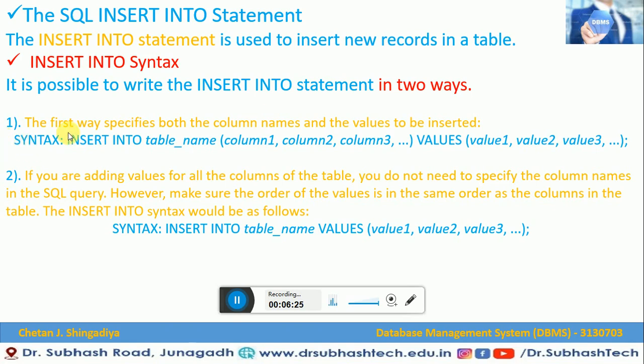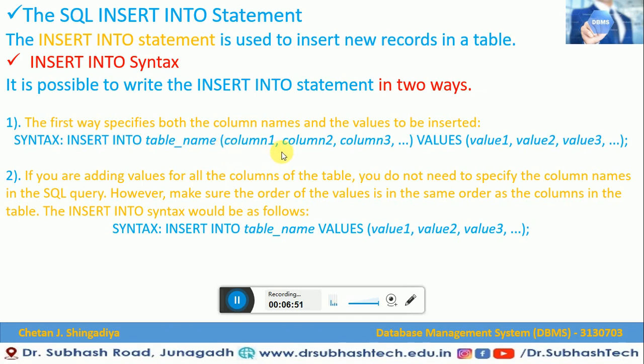The first way specifies both column names and the values to be inserted. So when we are going to insert a record, one way is to use column names as well as values. Here you can see the syntax to insert the records into a table. You have to write INSERT INTO table name.